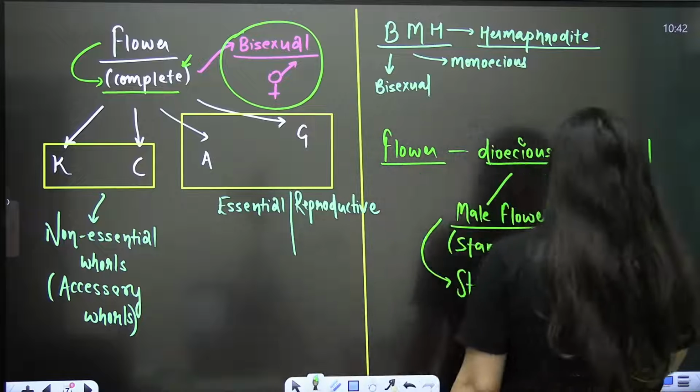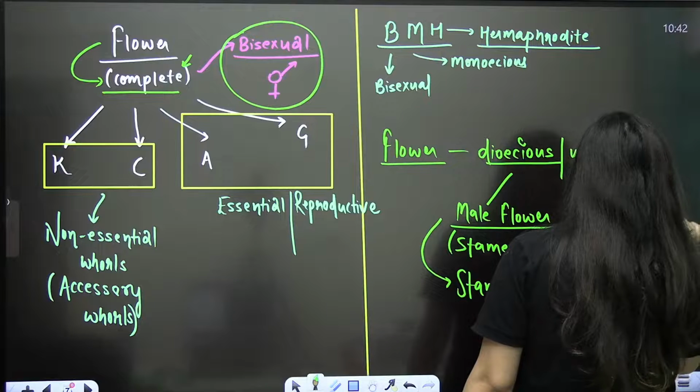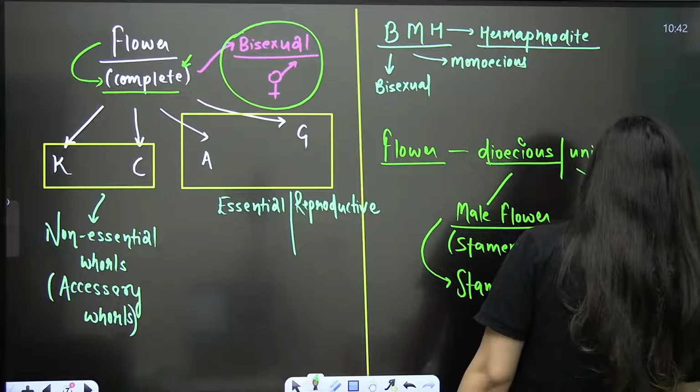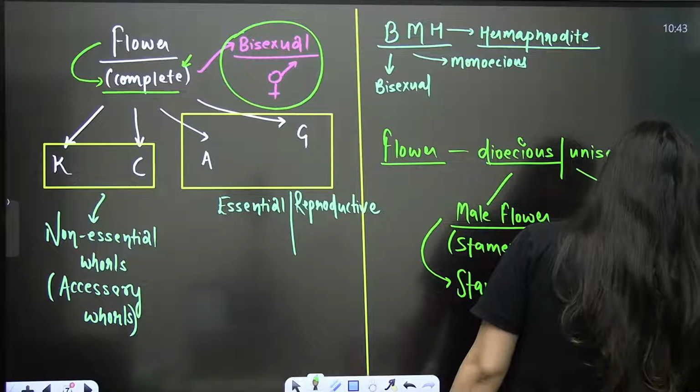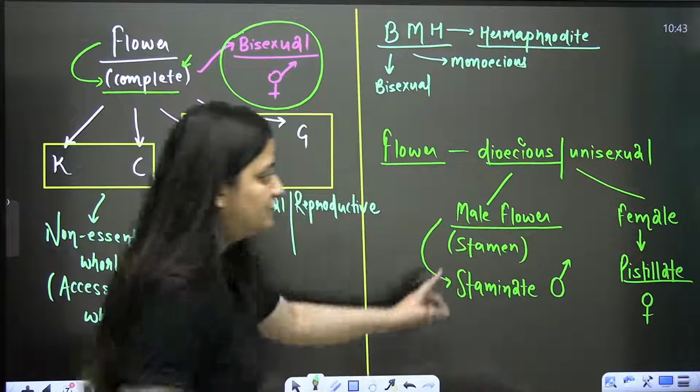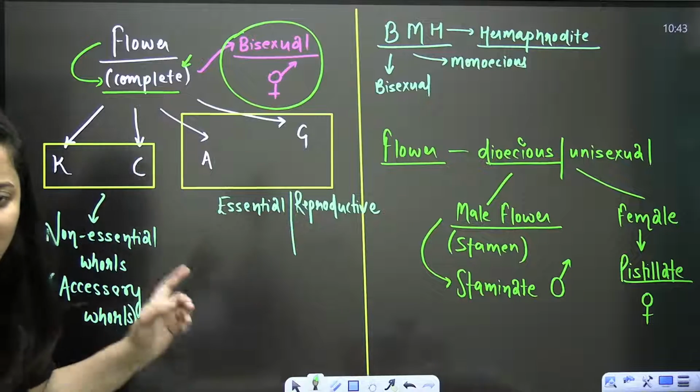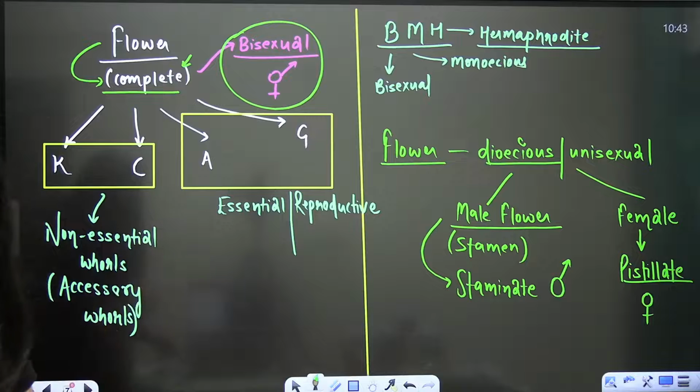Right, and if it is the female flower, it will be pistillate. Only female part is present here, so it will be pistillate. So such flowers are unisexual flowers. Staminate, pistillate, staminate, pistillate. Okay, done. Is it clear? And if there is any doubt, do let me know, please.